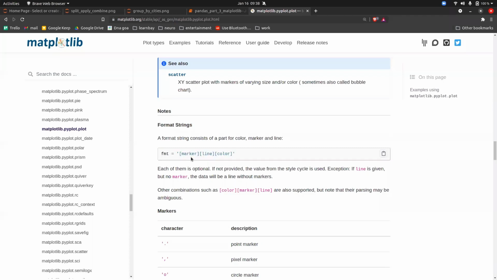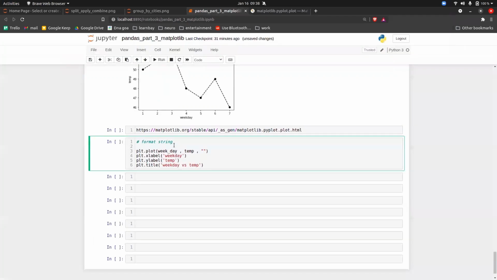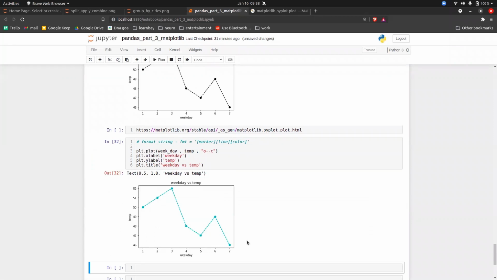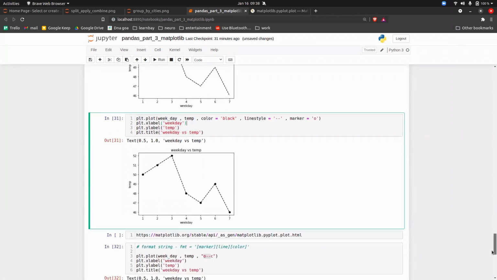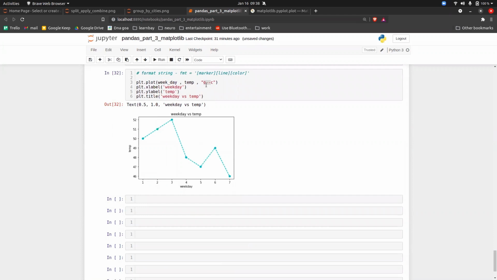So what is a format string? Marker, line, and color. So I will copy this and I will just put it here for reference. So you can give marker, line, and color. Let's say marker I want as O, line I want as dash, and color I want as C. Execute it and automatically everything will be read from here and it will be done automatically for you. So instead of writing the different parameters here, like color equal to black, line style equal to this, you can just use something called a format string.